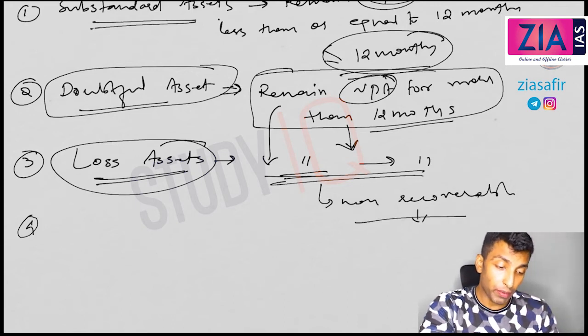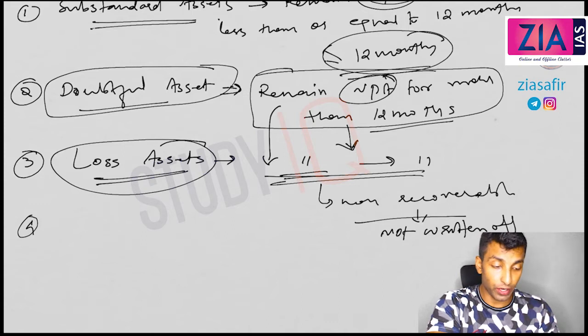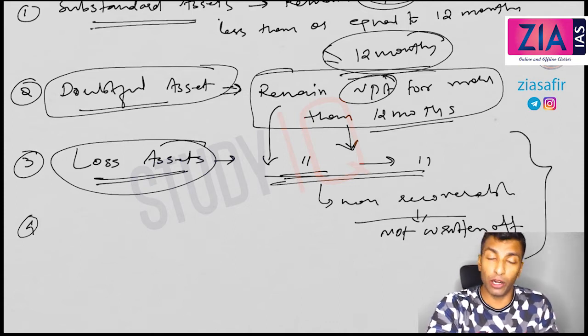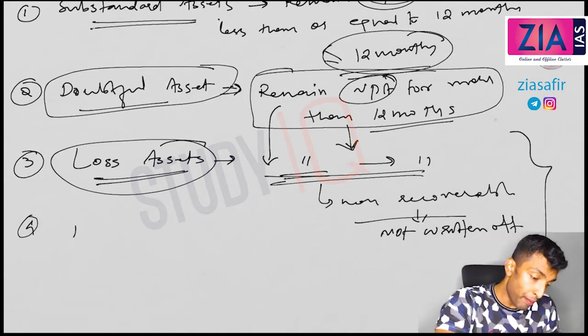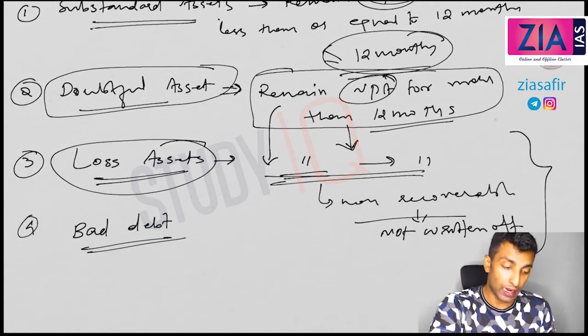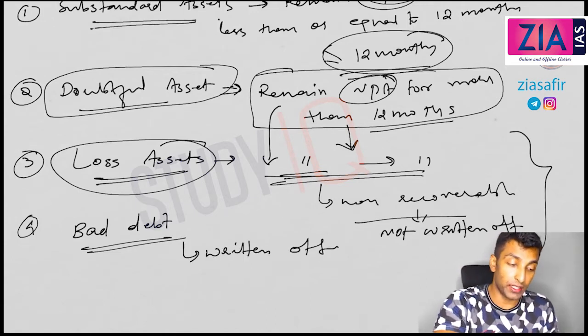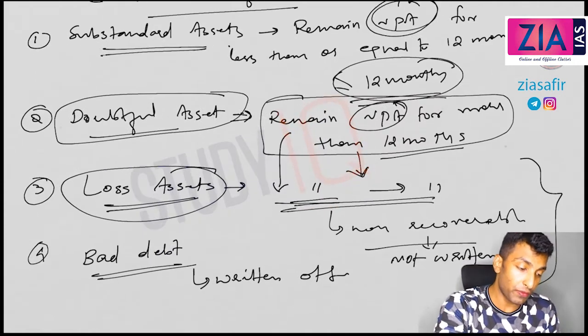Okay, so it is non-recoverable and not written off. So I hope this is clear what you mean by loss assets. Last one is bad debt. This is a loan which is actually written off from the balance sheet. So I hope you understood these four classifications.